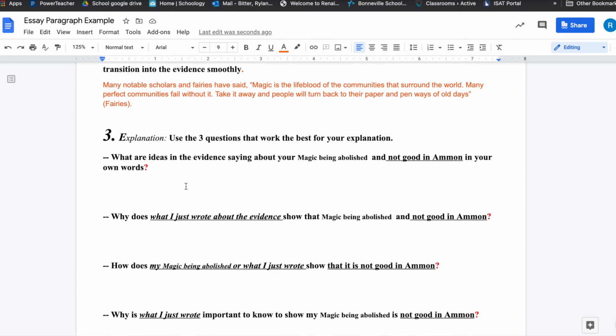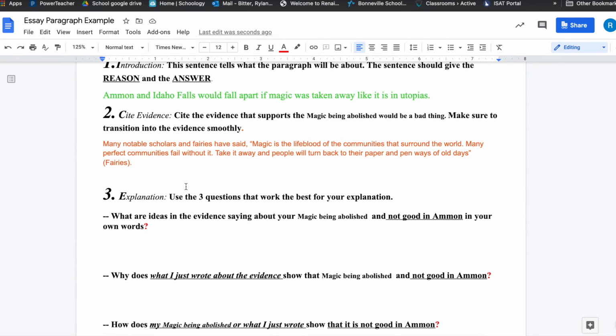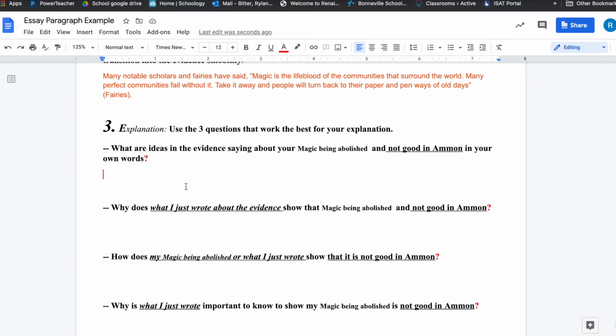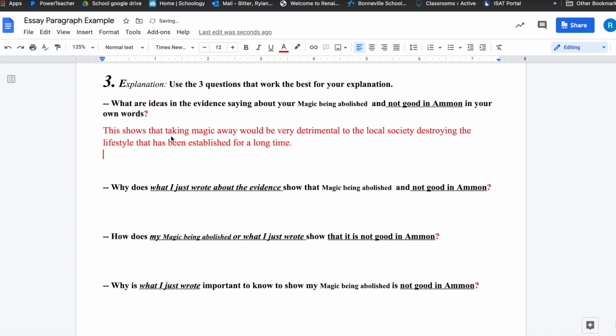Now, our explanation. Now that we've gotten our evidence in and our introduction, now we can start with our explanation. I'm going to ask, well, what are the ideas in the evidence saying about magic being abolished and that not being good in Ammon in your own words? So I would say something to the effect that, oh, this shows that taking magic away would be very detrimental to the local society, destroying the lifestyle that has been established for a very long time. That would be my answer.